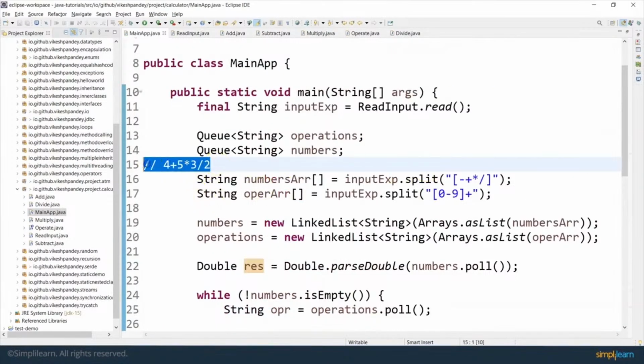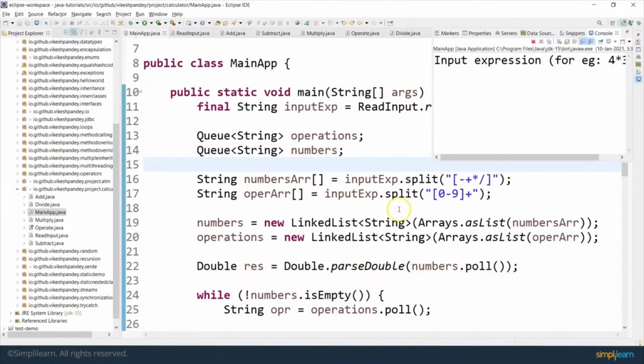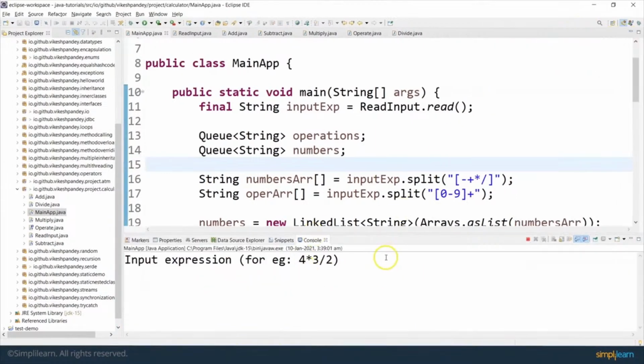Now let's try to see this in action and we'll try to execute the exact same expression. So if I right click, go to run as, and run this as a Java application, and I supply an expression saying 4 plus 5 star 3 divide 2, and I now hit enter, I get the value as 13.5, which is exactly what we ran through because 4 plus 5 will be evaluated first, which will result in 9. Then 9 into 3 will be 27 and 27 divided by 2 will be 13.5 exactly.